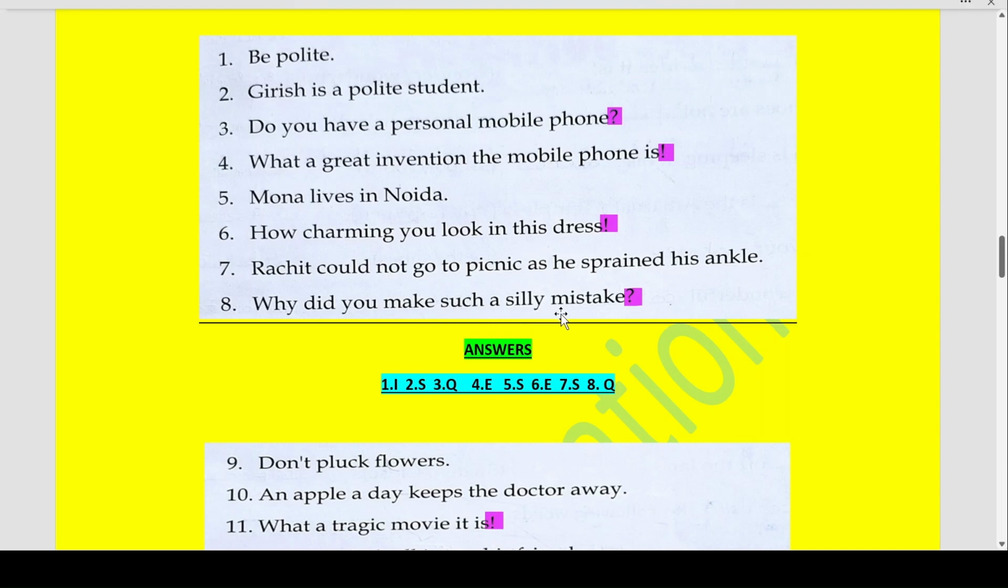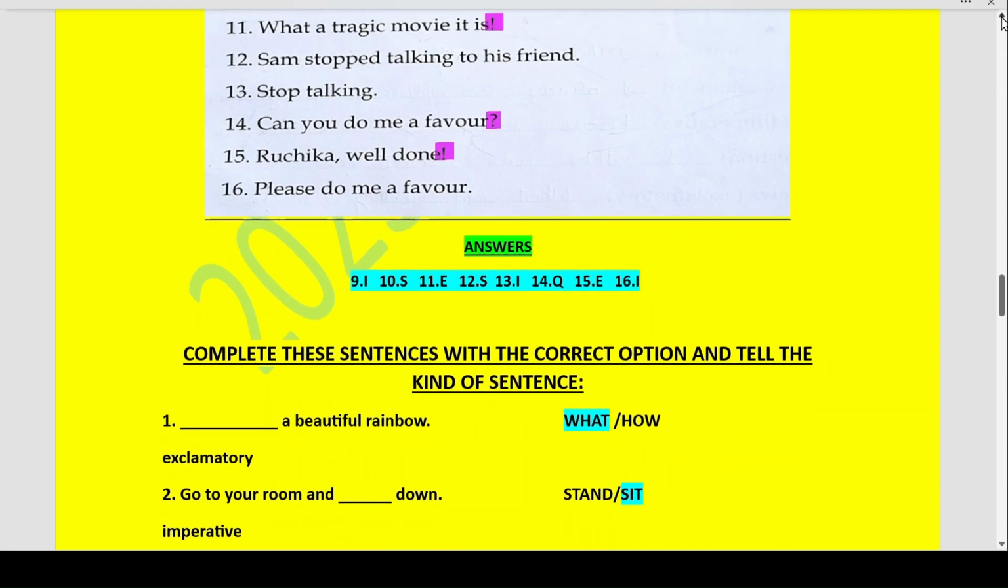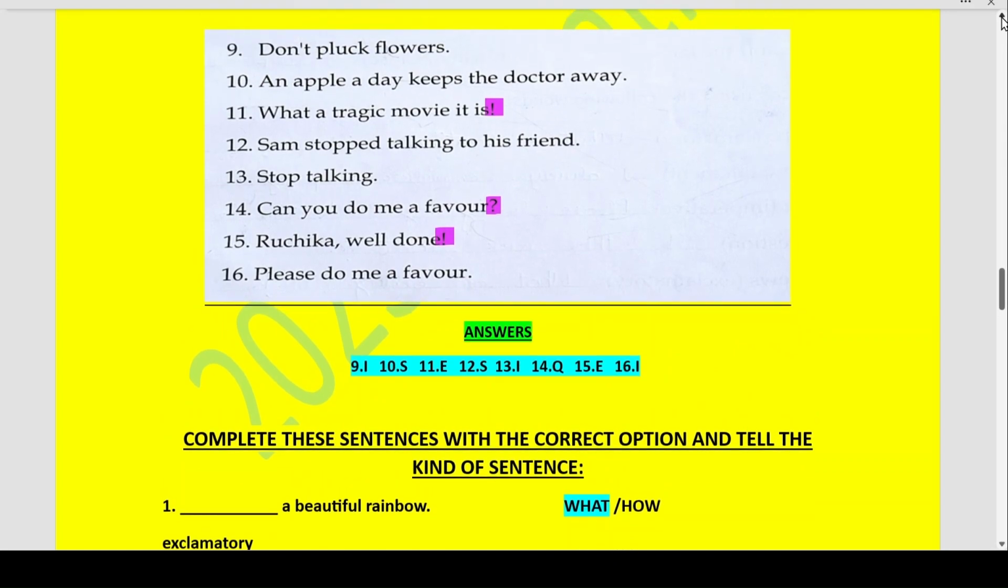Why did you make such a silly mistake? Question mark. This is again an interrogative sentence. Therefore, it is a question. Next, don't pluck flowers. Now, don't pluck flowers is a command. So, therefore, it is an imperative sentence.